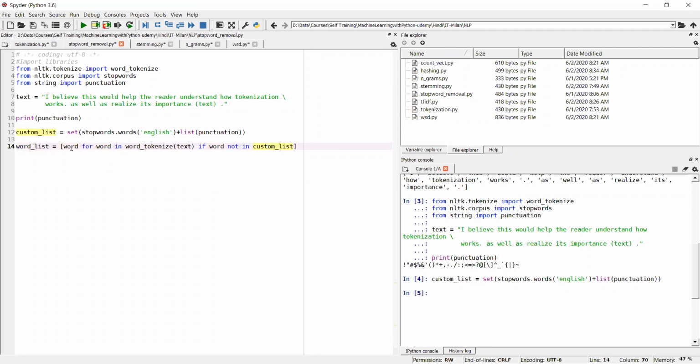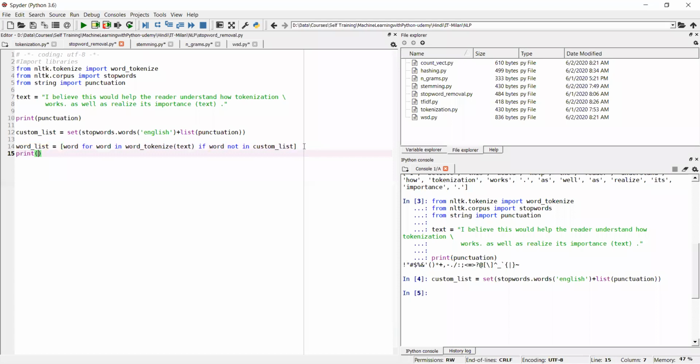Then only do you take that word and assign it to the word list. So in this coding, whatever word list we got from tokenization, we are taking only those words which are not present in our custom list. And what is our custom list? Custom list is nothing but the collection of stop words plus the special characters, dot, comma, all these kinds of characters. Is it clear?